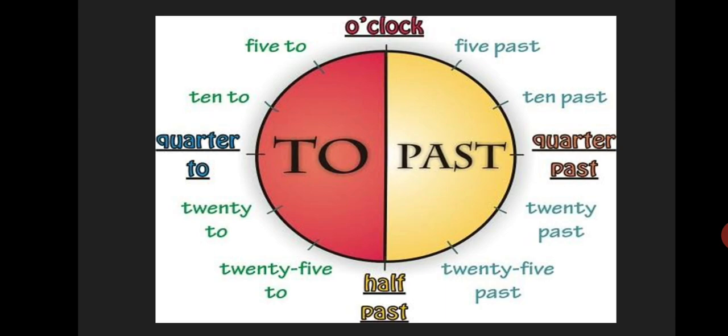Now when the minute hand is from 6 to 12, we use to. That is, on 7 we say 25 to. On 8, 20 to. On 9, quarter to. On 10, 10 to. On 11, 5 to. On 12, o'clock. I repeat this quickly because the previous day I elaborated on this.